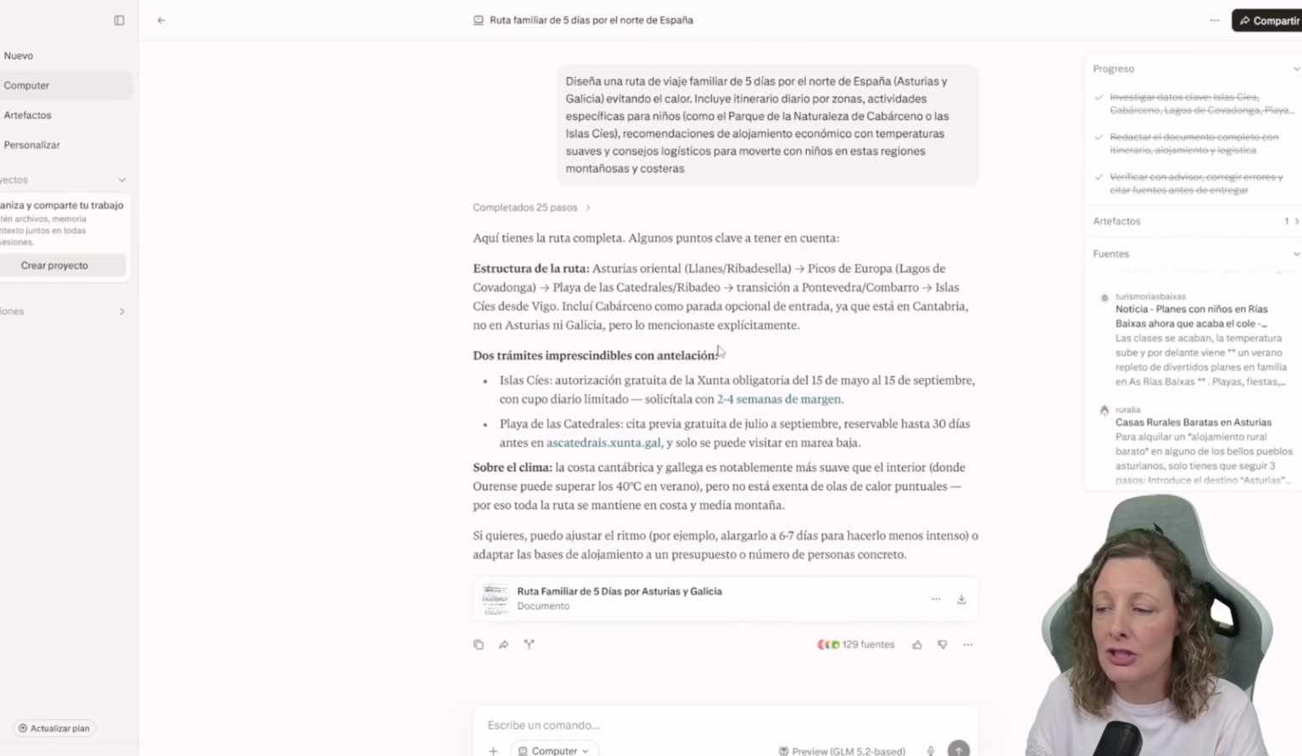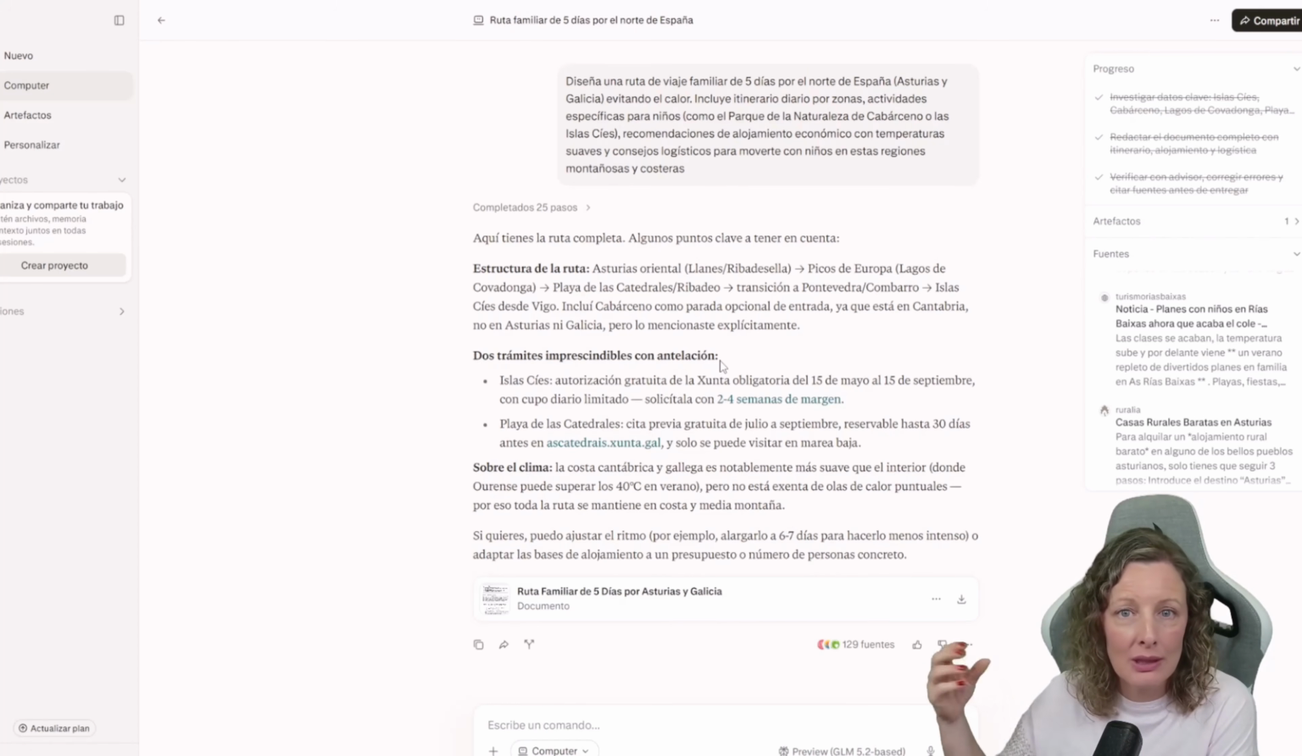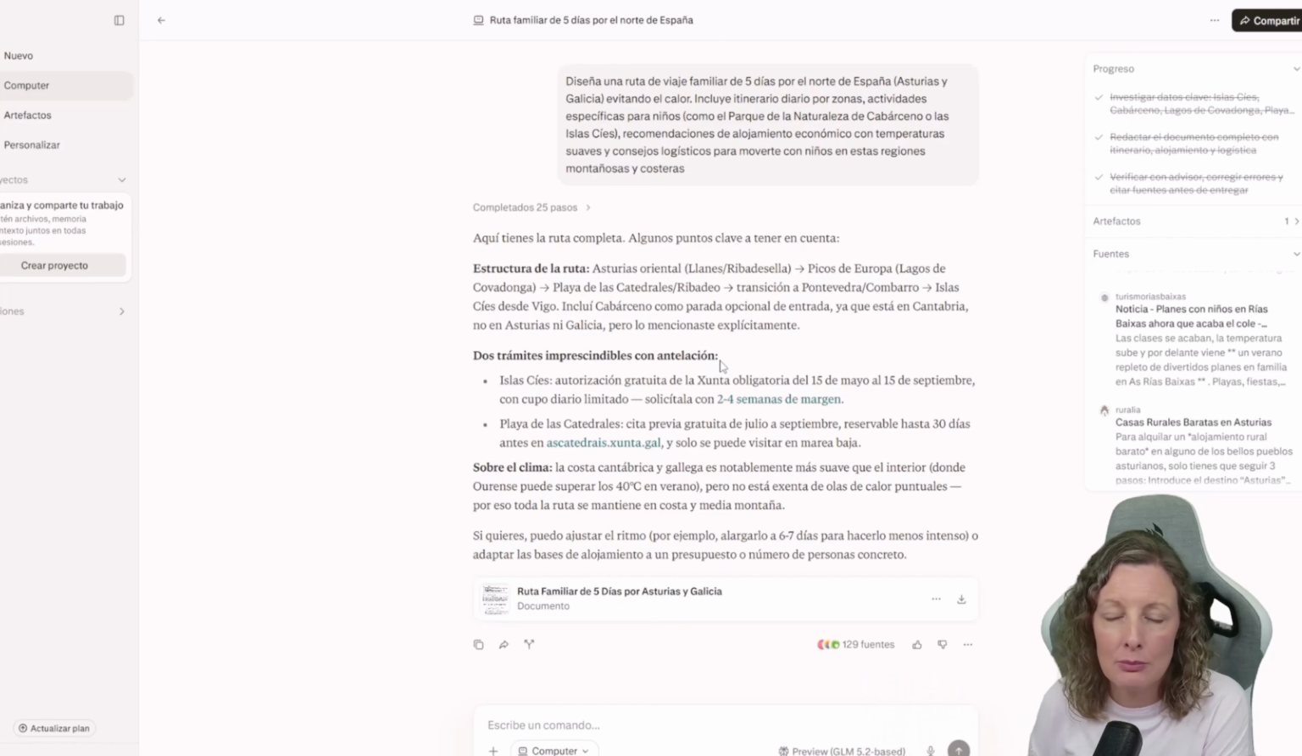Essential information and procedures? I find this fascinating because I'm sure it's happened to you just like it has to me. You've gone on vacation somewhere thinking you could buy tickets at the last minute, and when you get there, it turns out they've been sold out for months, right? And he tells us, be careful, because for the Sayas Islands you need an authorization, which is free from the Junta, and it's mandatory from May 15th to September 15th.